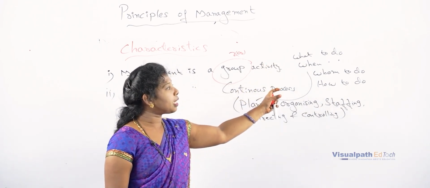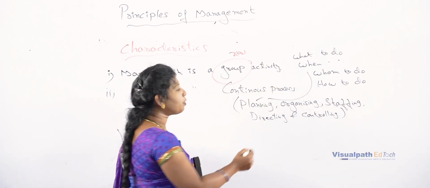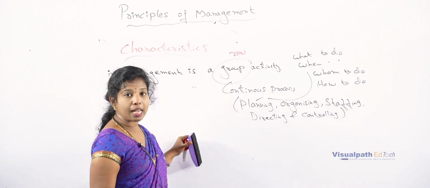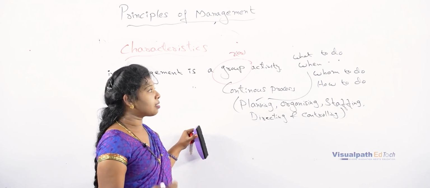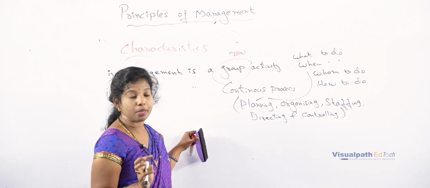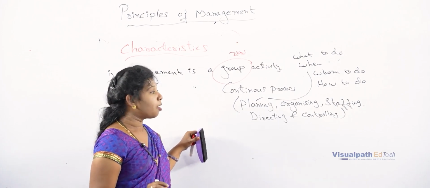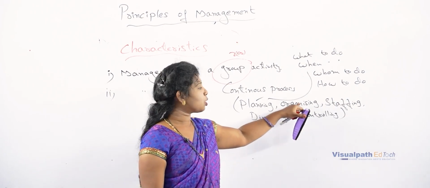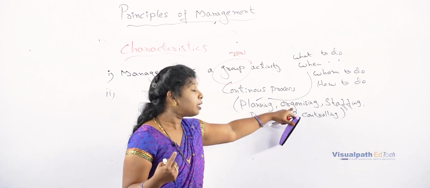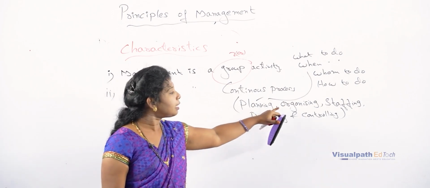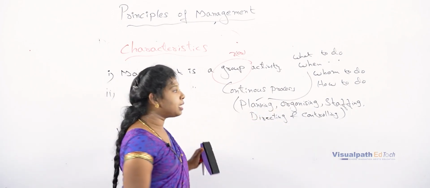After answering these questions, we go for the second one, that is called organizing. Suppose the freshers party has been announced, maybe it is in the next month or something. At that particular time, there are only 10 days. In these 10 days, we have to collect a list of activities that have to be taken care of. Here, only one person cannot organize all the activities at one time. So at this particular time, the work has been divided.